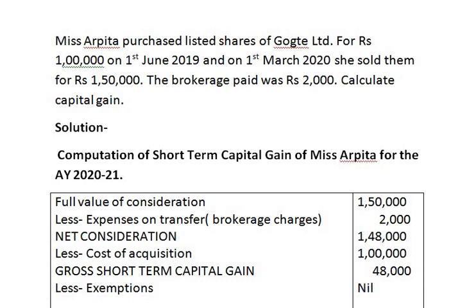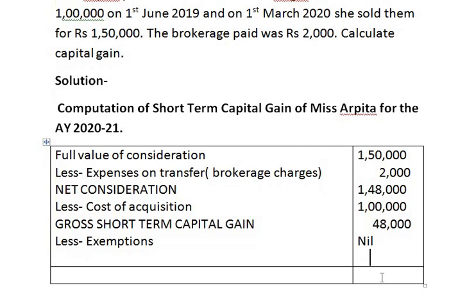Now the balance is 48,000 rupees only. This is our final answer, 48,000, which is known as net short term capital gain. I hope you have understood this sum.